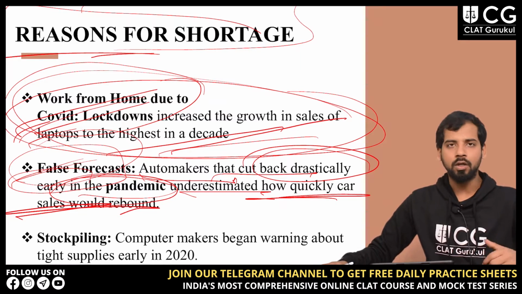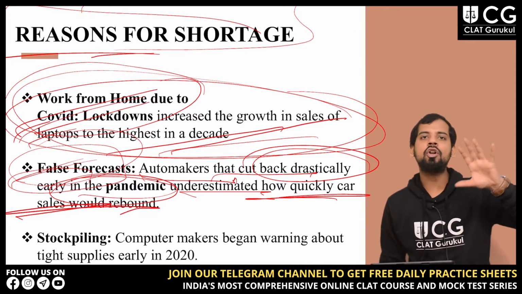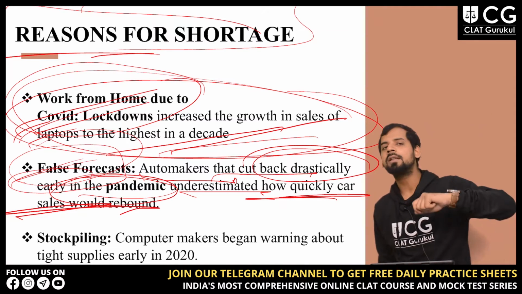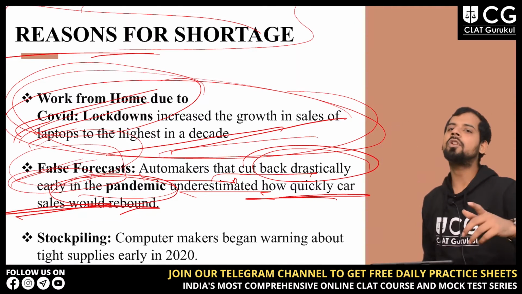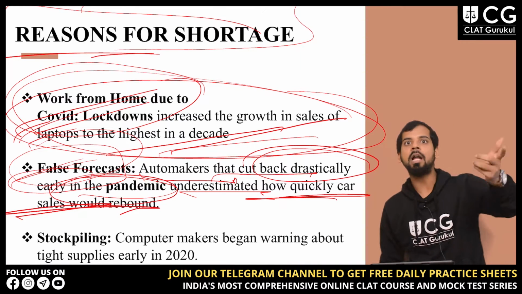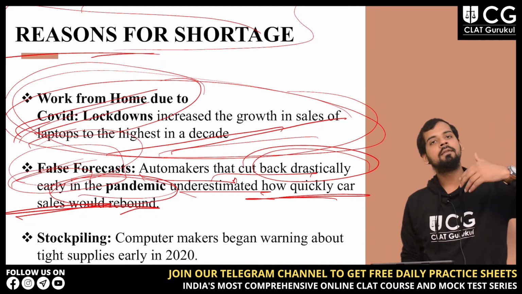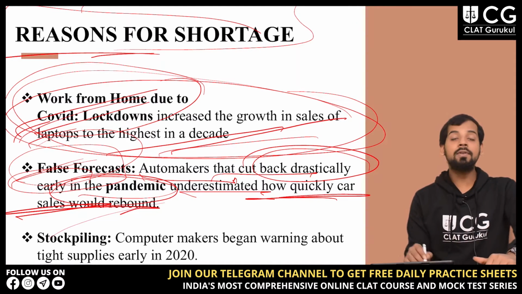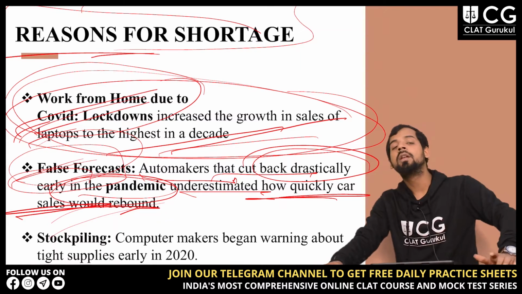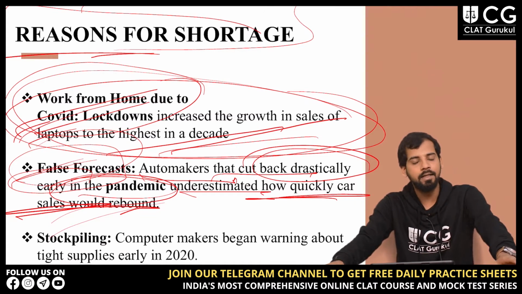Even after the lockdown, the forecast of these automakers was so false, because just after the lockdown there was so much demand for cars and all, right? So the sale of cars again went up very much, right? So this was the false forecast. They didn't manufacture such things on a very large scale, right?